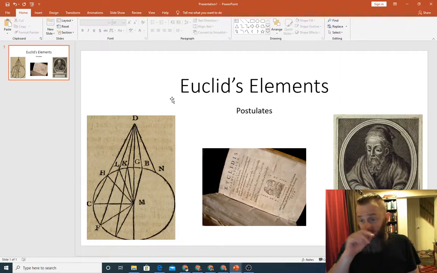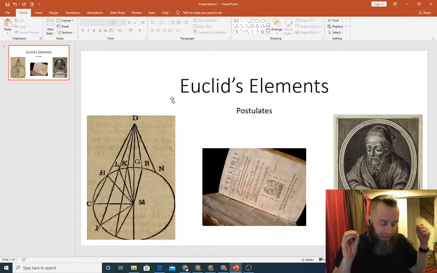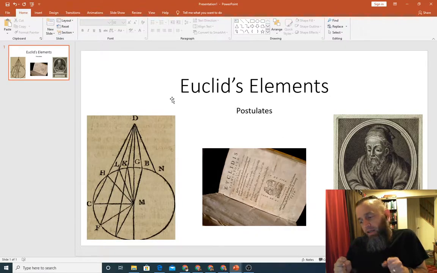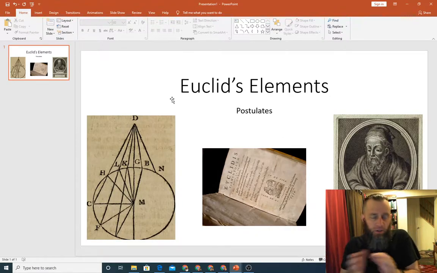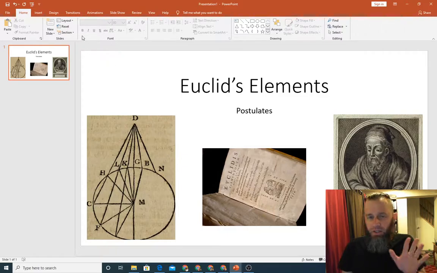Okay, so Euclid asks for 5 postulates in order to do his geometry. There are 5 things he says we just need to let him have. He can't prove them, and they're not definitions of words. He's not just telling us how he's going to be using his language. He's saying these are real ideas, and I can't prove it, but I just need you to give it to me. And if we can all agree that they're probably true, then we can do geometry together. After that, there's going to be common notions, but that'll be tomorrow. I'm hoping to get through all 5 postulates today. We'll see how it goes, but I'm really hoping we can do all 5.